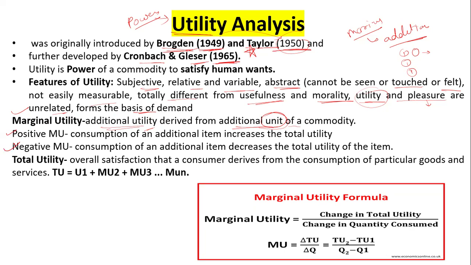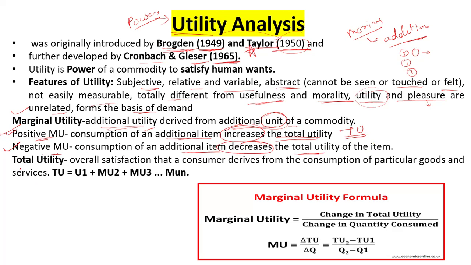Marginal utility has two phases, a positive phase and a negative phase. What is the positive phase and what is the negative phase, ma'am? The positive phase is when consumption of an additional item increases the total utility. If your total utility is increasing when you eat one more, that is positive, you're getting a positive response. The negative phase is when consumption of an additional item decreases the total utility, that is a negative utility.